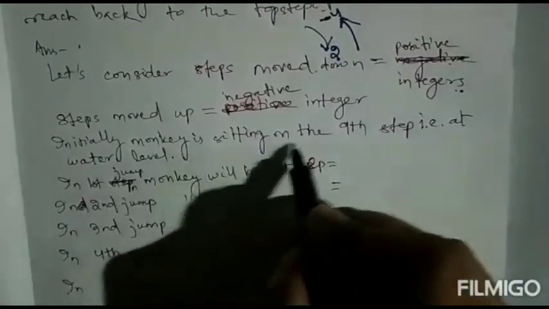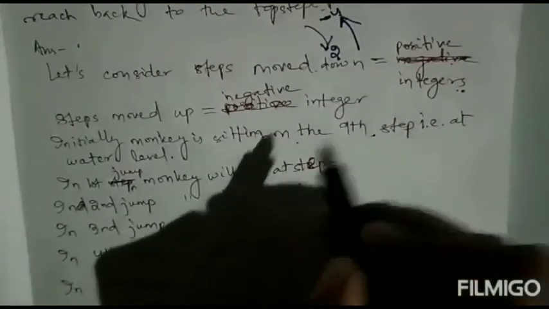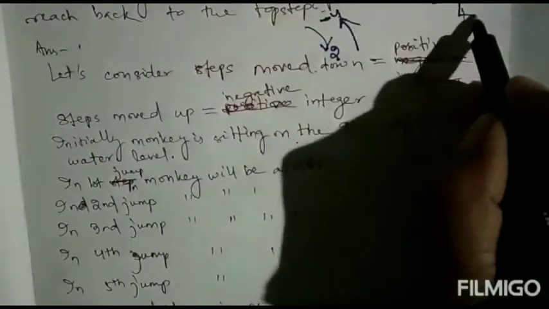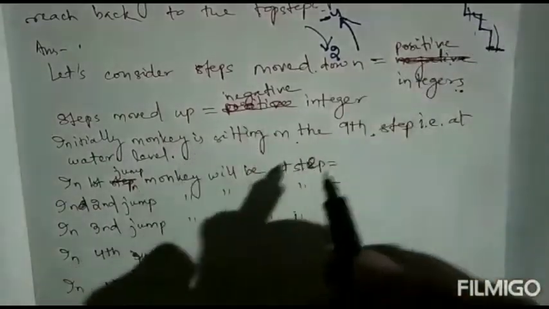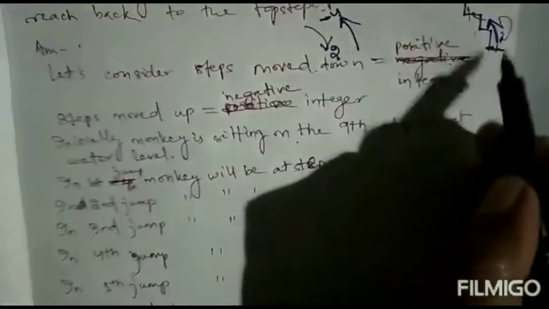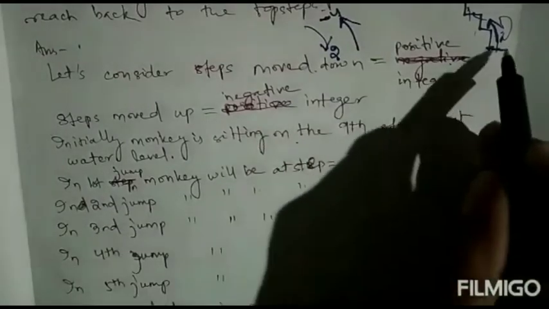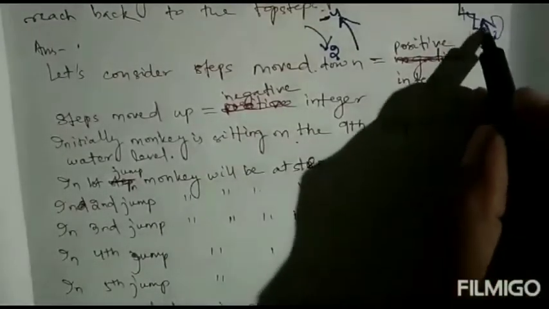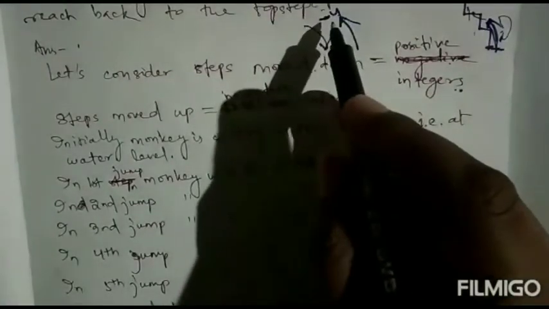So initially the monkey is sitting on the 9th step, at the water level. So first he'll go up, then down, then up, then down. Like that he will make his jumps. In the first jump he will go up, which is -4.